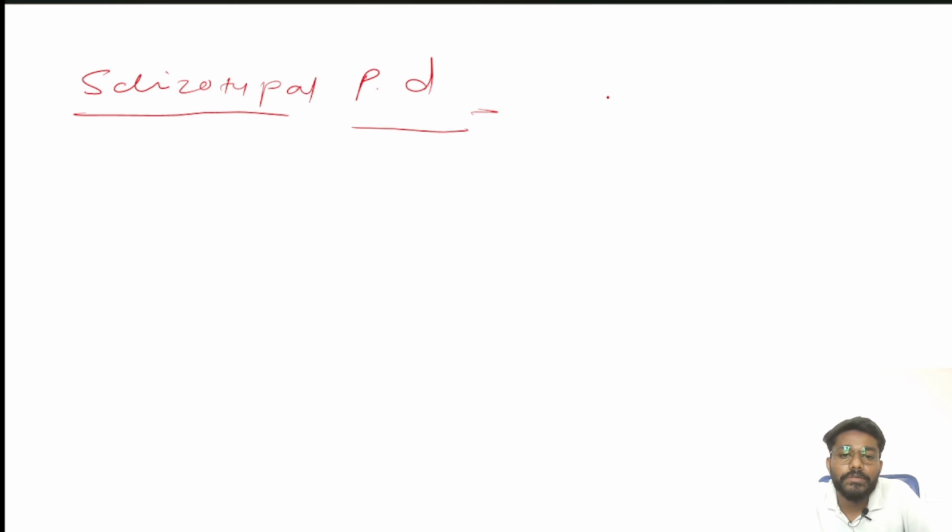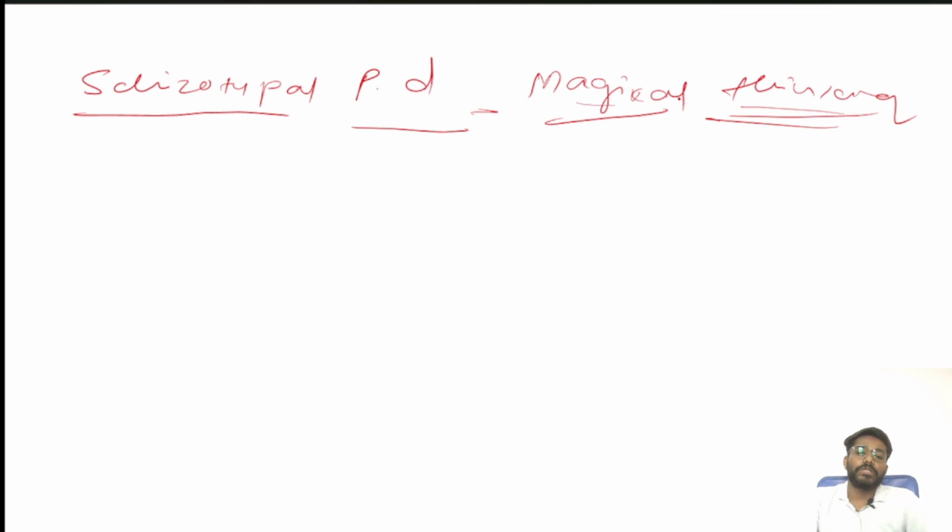What is that word? That one is magical thinking. Can anybody just guess what magical thinking is? Just think about what it is supposed to be. What is magical thinking, by the way?